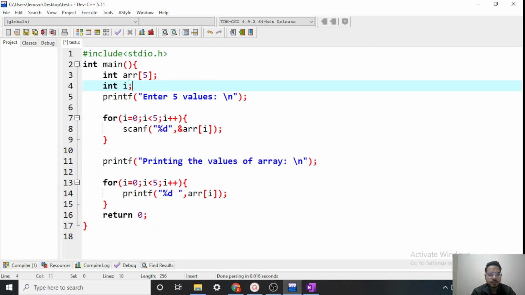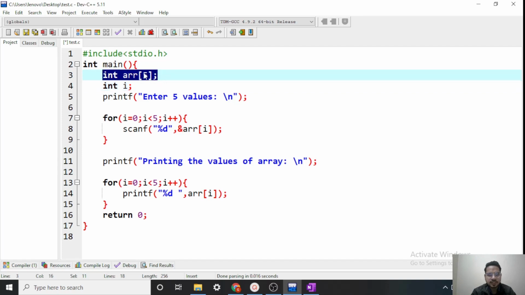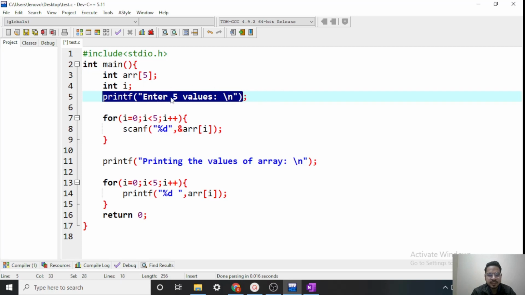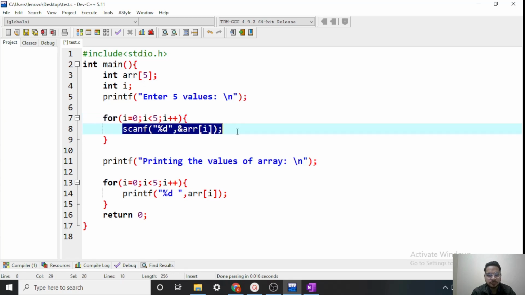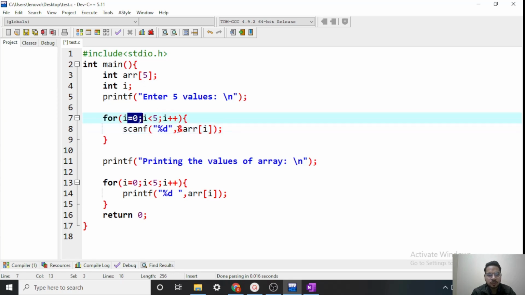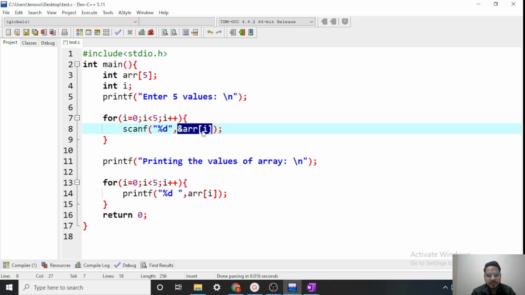Now let's see a simple program of arrays. First we declare an array of size 5. It is an integer type array. Then we print a message like enter 5 values. Then we run a loop 5 times because we need 5 values. The user will enter 5 values. Initially i will be 0, so the first value will be entered at index 0. Then i++, and the second value will be entered at index 1. Likewise we will fill up all the places.